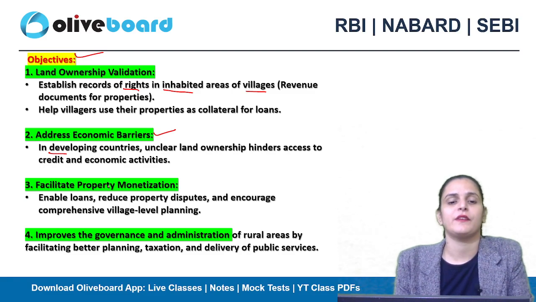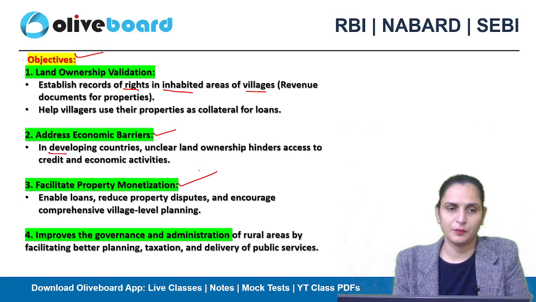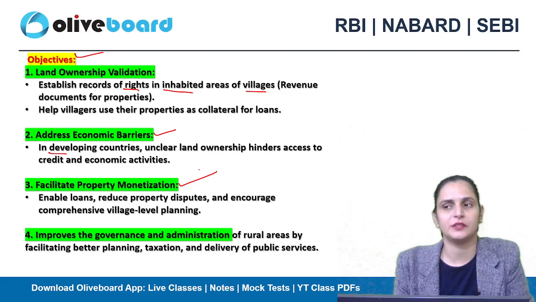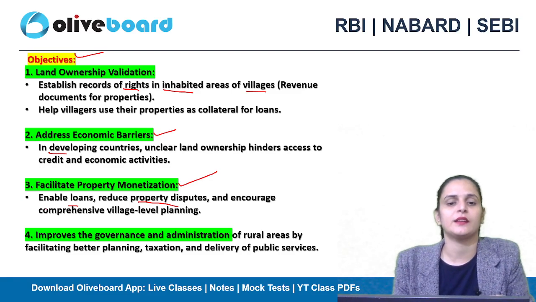Next is facilitate property monetization. So it will help the rural populations to have the property monetization facility, like they will be able to have loans, their property disputes will be reduced, and encourage comprehensive village level planning.